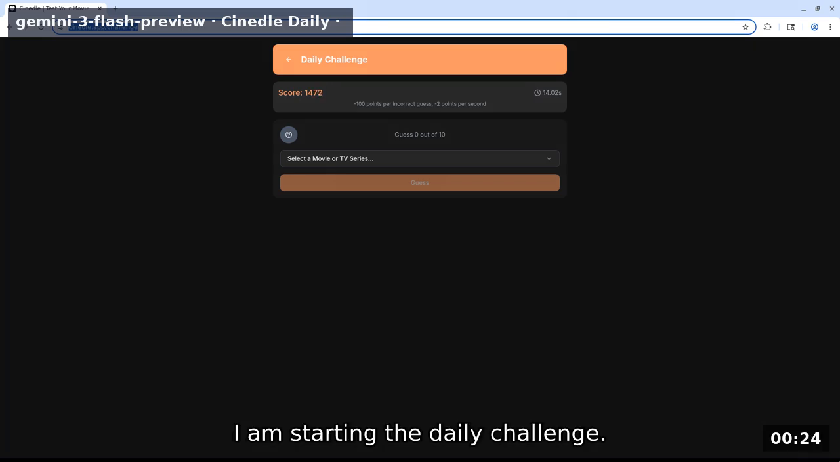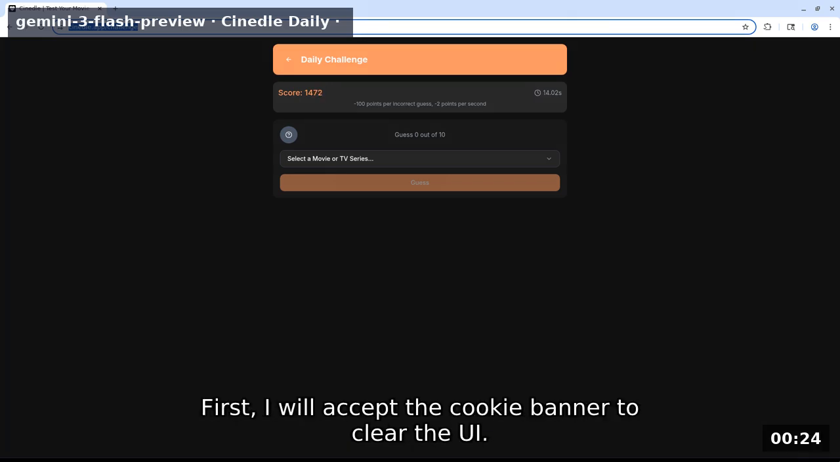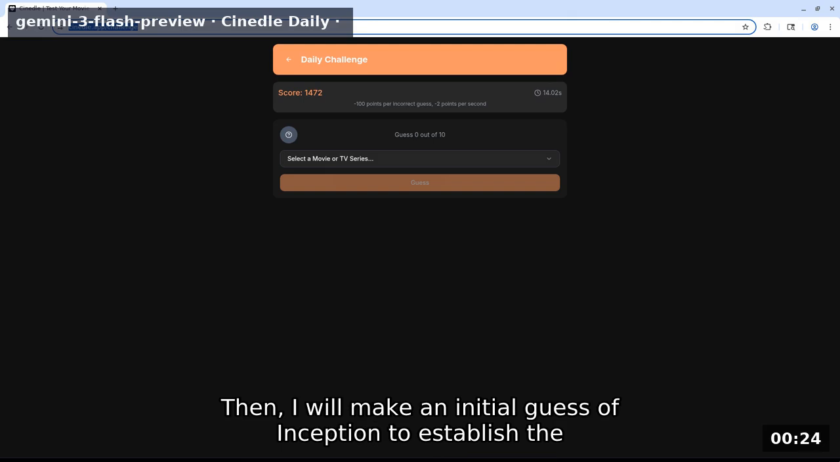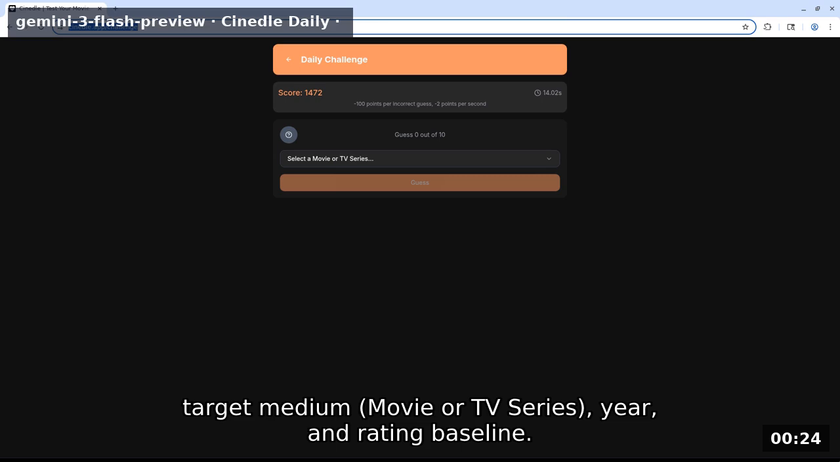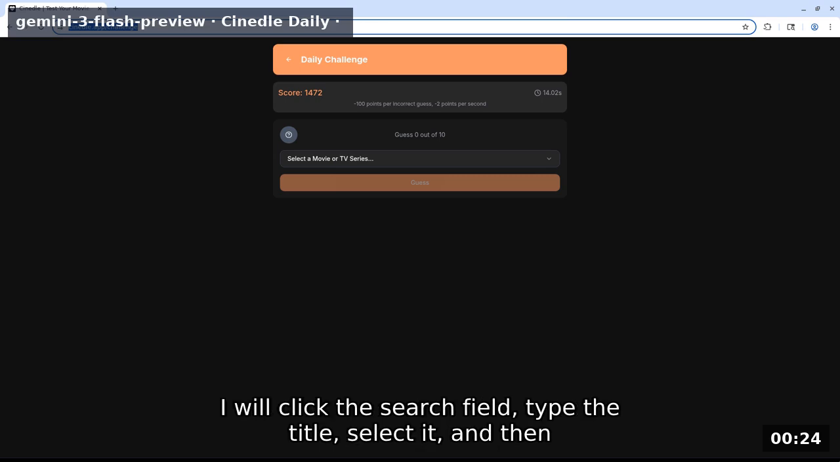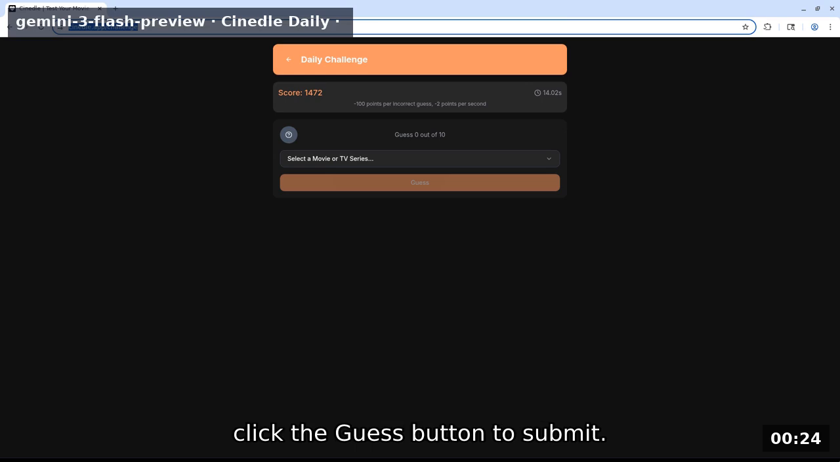I am starting the daily challenge. First, I will accept the cookie banner to clear the UI. Then, I will make an initial guess of Inception to establish the target medium (movie or TV series), year, and rating baseline. I will click the search field, type the title, select it, and then click the guess button to submit.